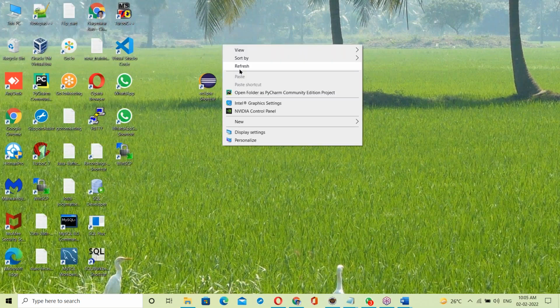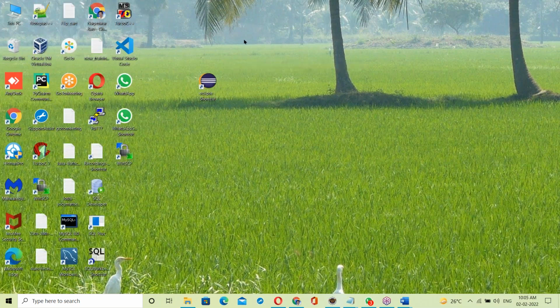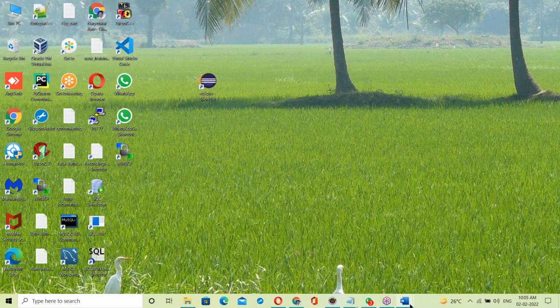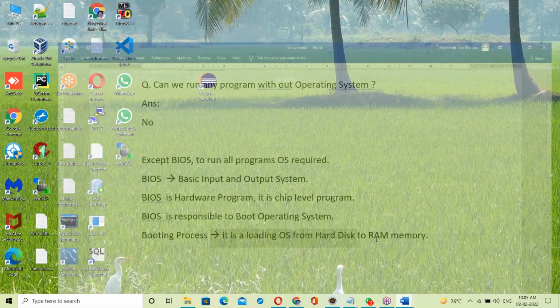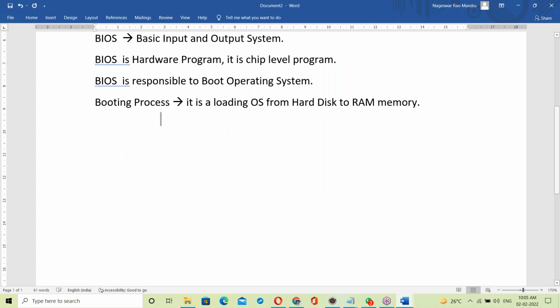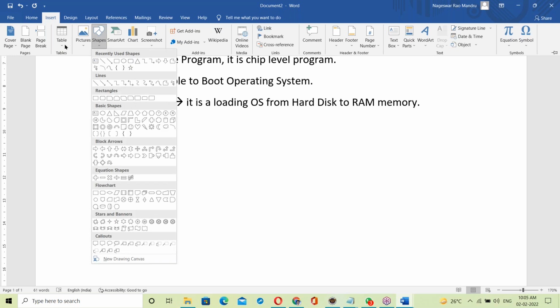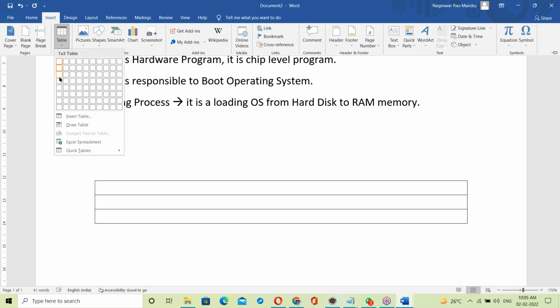Now this OS is responsible to take your request and process your request. Suppose your computer is a laptop or desktop.